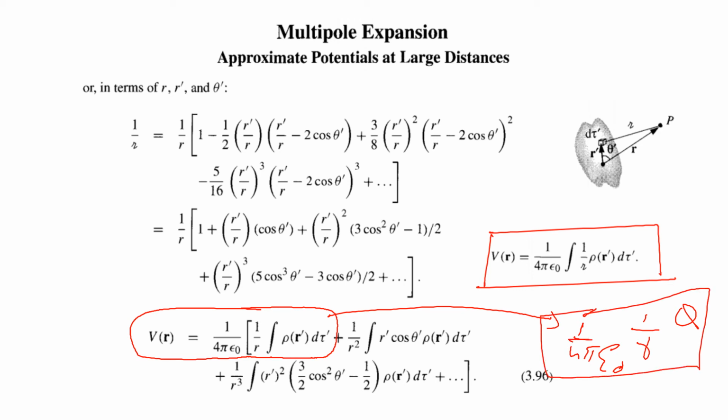So that is what we obtained first. Initially, we wrote the potential due to a localized charge distribution as 1 over 4 pi epsilon 0, q over r. This is the effective one. But there are contributions from the quadrupole term, the octupole term, all these terms. But at large distance, we can approximate, and the dominating contribution is from the first one, the monopole term.